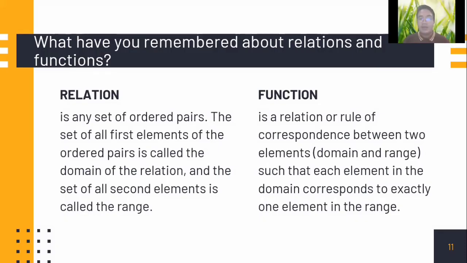It says here that a relation is any set of ordered pairs, and the set of all the first elements of the ordered pairs is called the domain of the relation, and the set of all second elements is called the range, which were discussed in the previous slides. Now, a function here is a relation. That means our function exists within the relation, a rule of correspondence between two elements, the domain and the range, such that each element in the domain corresponds to exactly one element in the range. So let us discuss this further in the following slides.